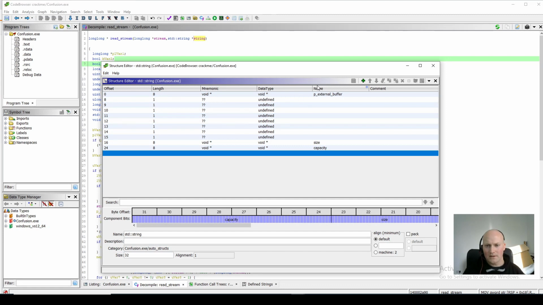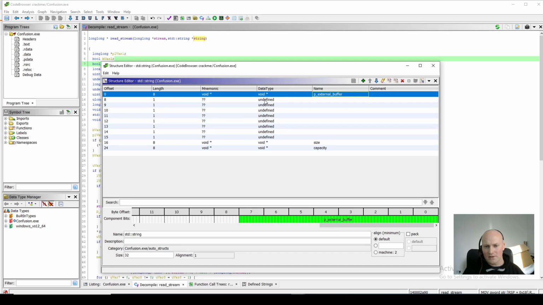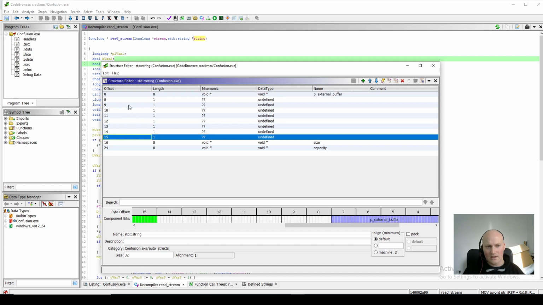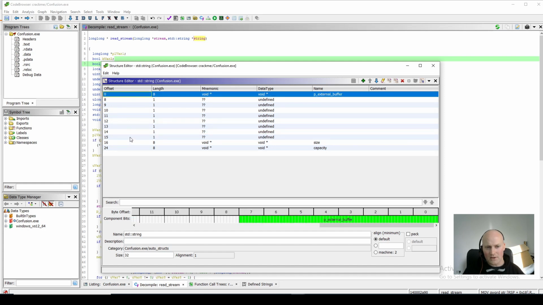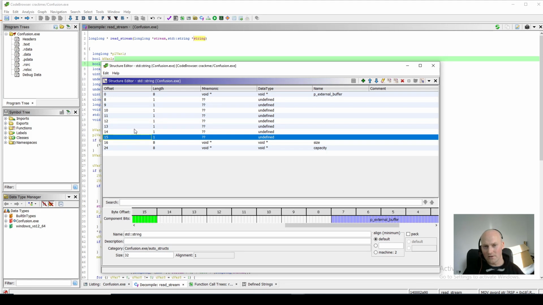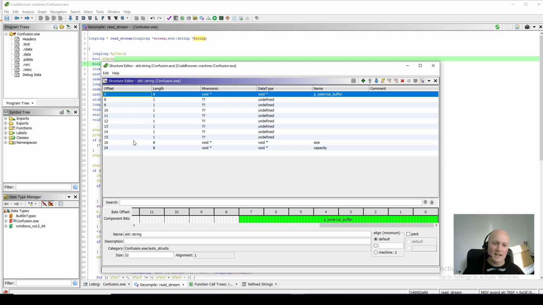So we've got the pointer to an external buffer, but this is also doubled up for small strings. This space, offset 0 all the way down to 15, can be used to hold a string of 15 characters, so a small string with a 0 on the end, I guess. Or it probably doesn't need a 0 because it's got a size in here as well. Or maybe it does, I don't know, but it doesn't matter. But it can hold a string in there. But if the string goes bigger than that number of characters, then it doubles up this first field of the string type to reference an external buffer.